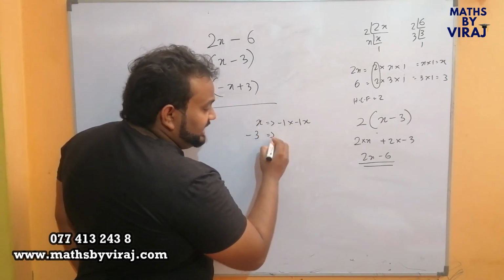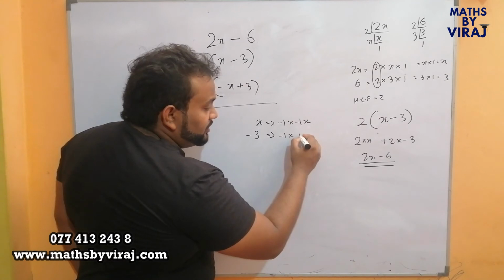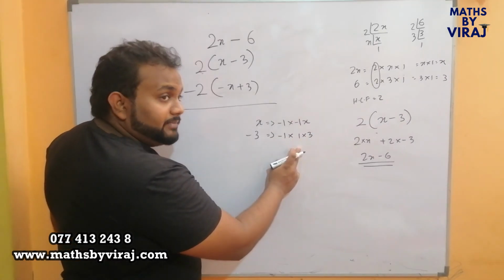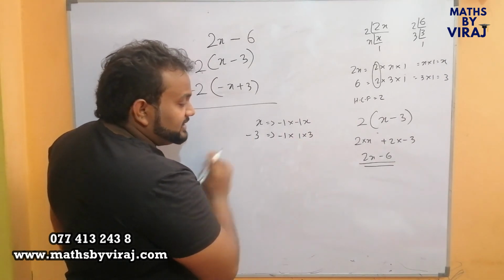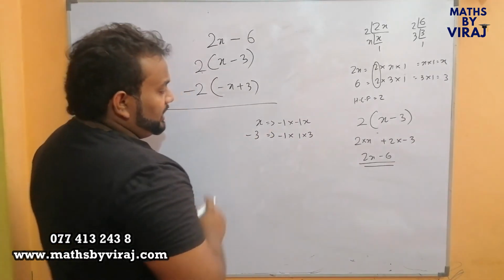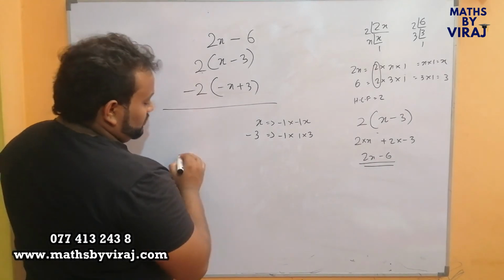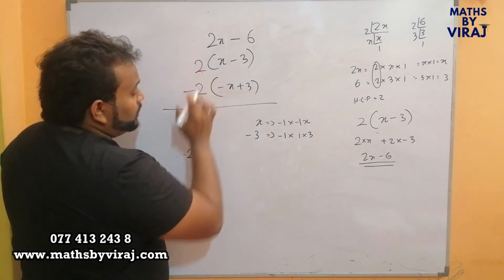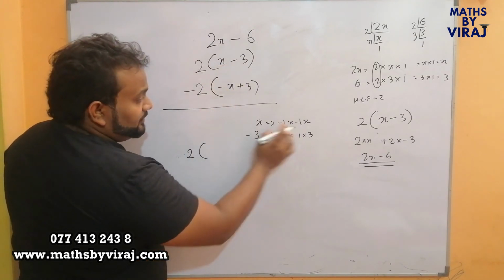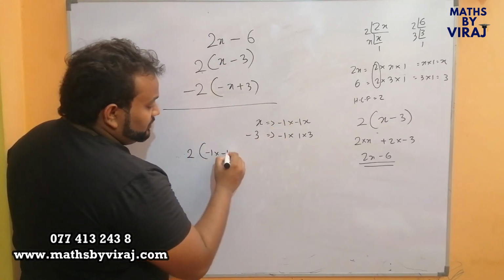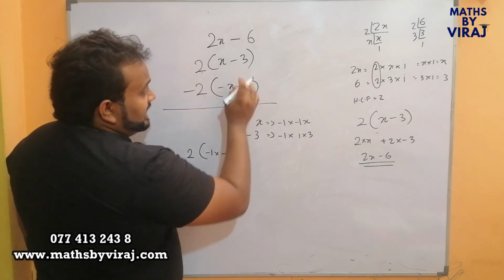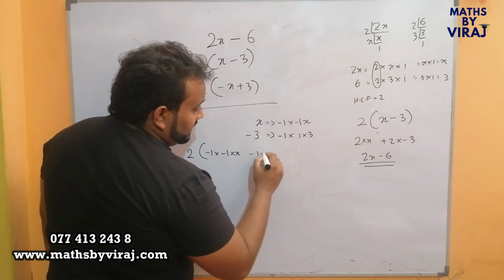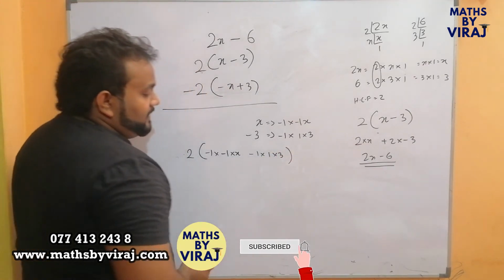Minus 3 I can write as minus 1 into 1 into 3. Minus 1 into 1 is minus 1, that into 3 is minus 3. Now look at this. Instead of 2, I can write 2. Instead of x, I can write minus 1 into minus x. Instead of minus 3, I can write minus 1 into 3.